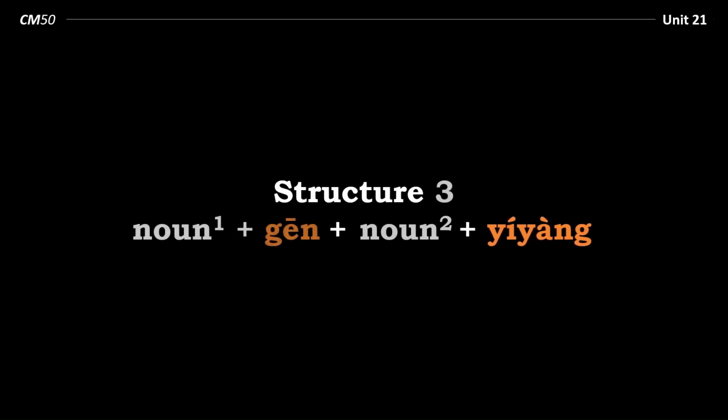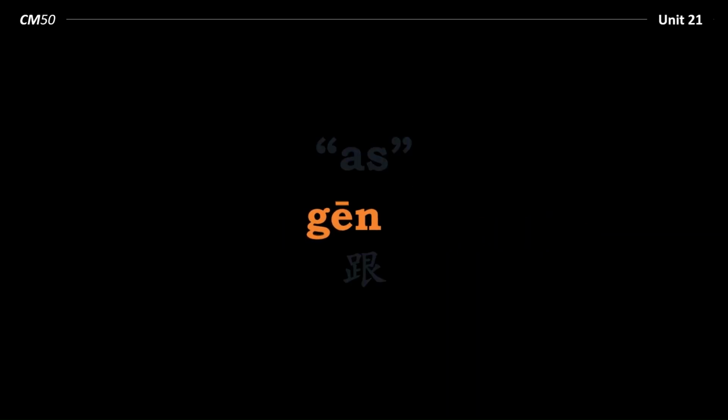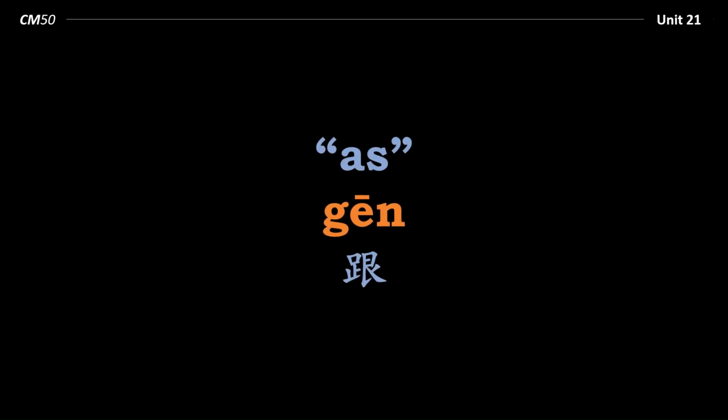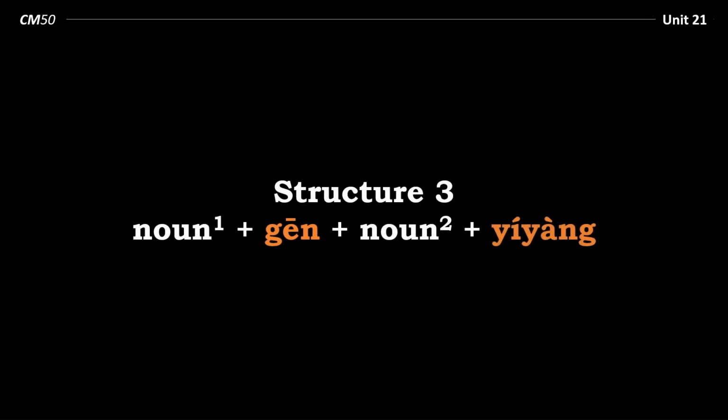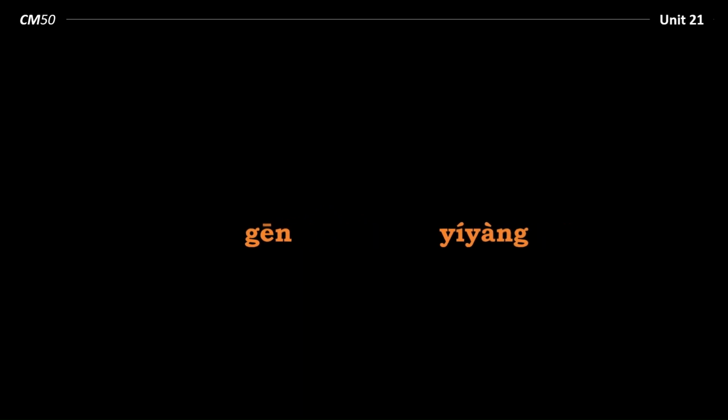Structure 3 with 一样 is noun 1 跟 noun 2 一样. Now one of the meanings or functions of 跟 is as. So this is like saying noun 1 as noun 2 the same. Have a look at this sentence.